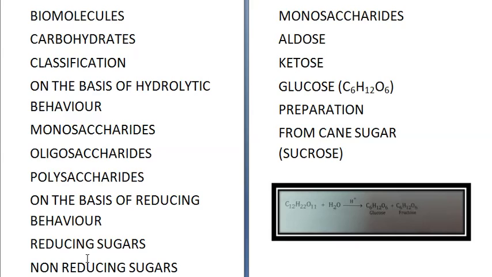Now carbohydrates which do not reduce Tollens reagent or Fehling solution are called non-reducing sugars. An example is sucrose. So on the basis of their reducing behavior, whether they reduce it or not, they are classified into reducing sugars and non-reducing sugars. That is the second criterion for classification.